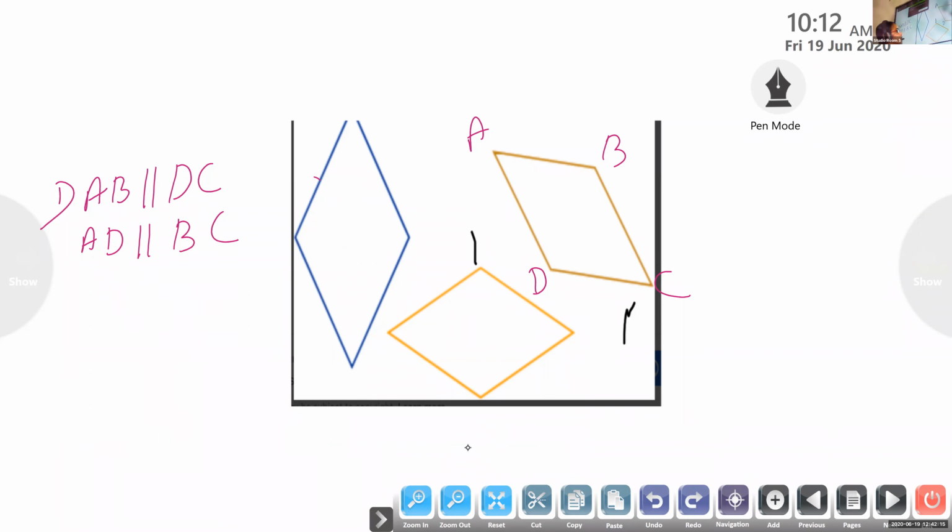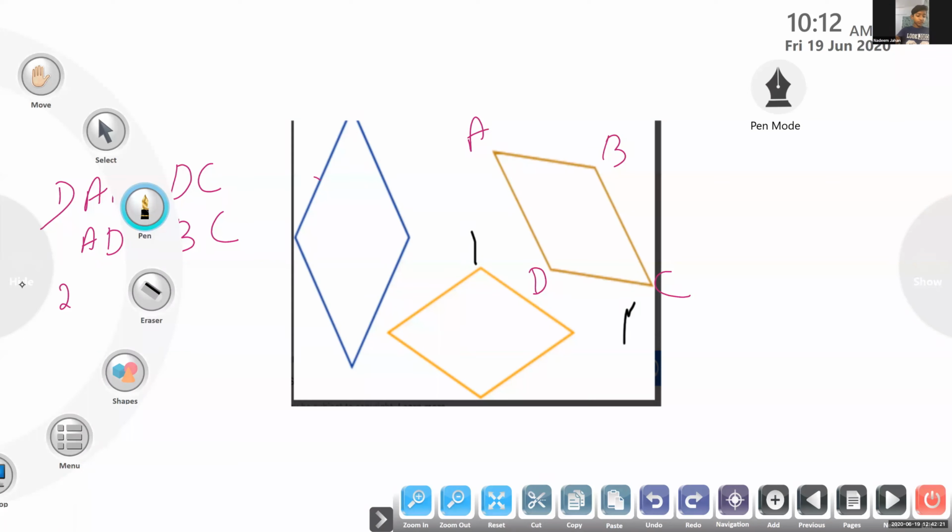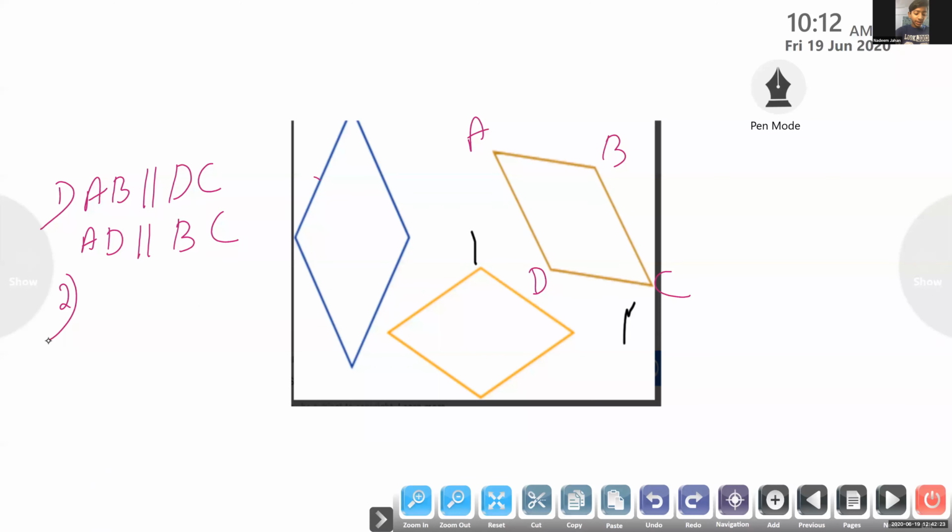Okay, Nadeem, which is the next property? Second property: opposite sides of a parallelogram are equal. So, Nadeem, in parallelogram ABCD, which of the sides are equal?